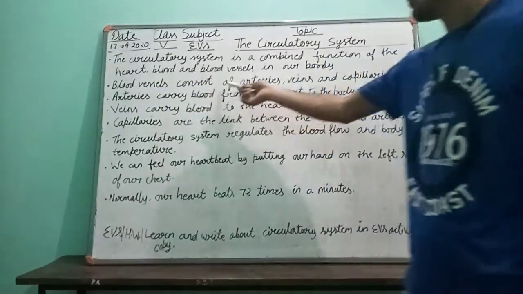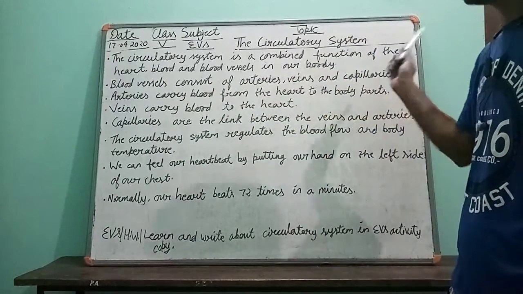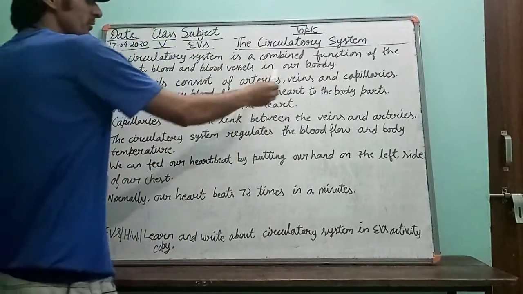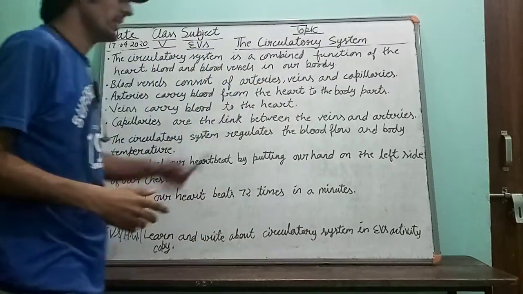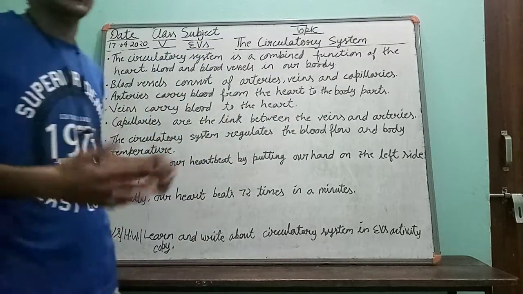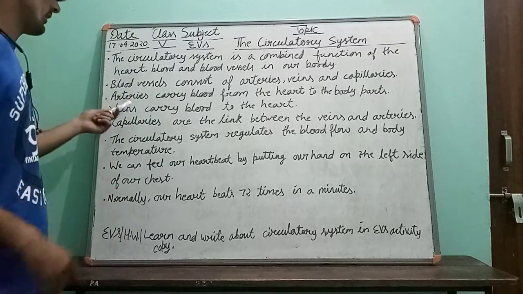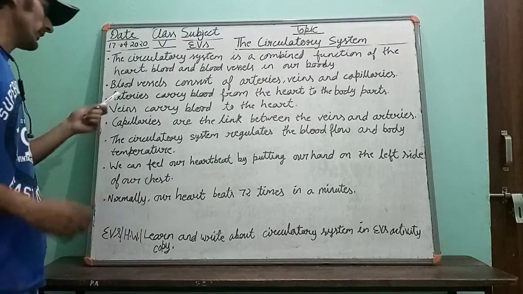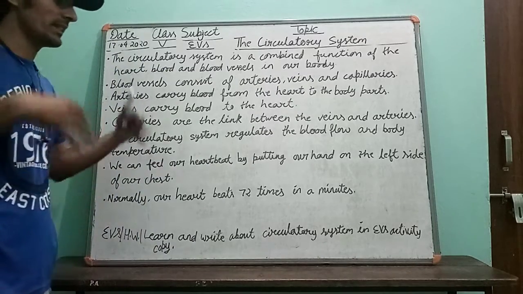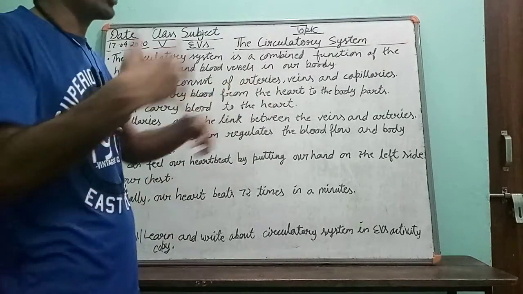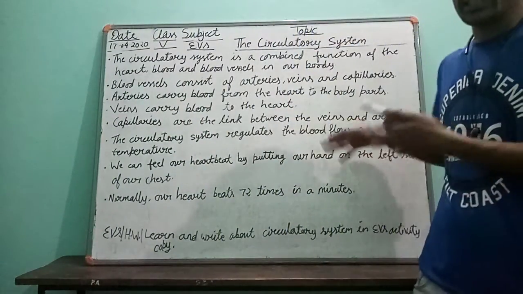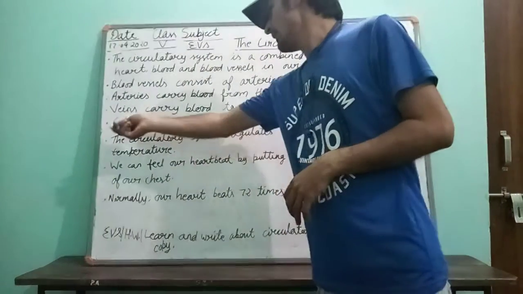Blood vessels consist of arteries, veins and capillaries. Means inside the blood vessels, arteries, veins and capillaries are present. These are helping the blood vessels to complete their task. Arteries carry blood from the heart to the body. Means the working of the arteries is to carry the blood from the heart to the body. They send the blood to the whole body, taking it from the heart.